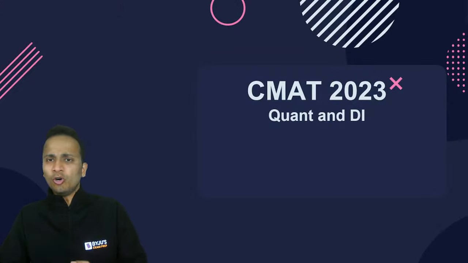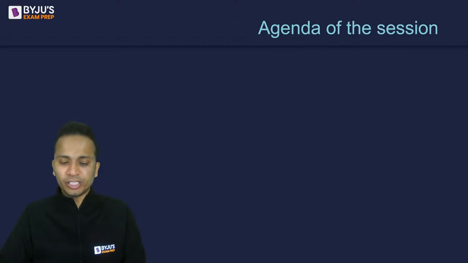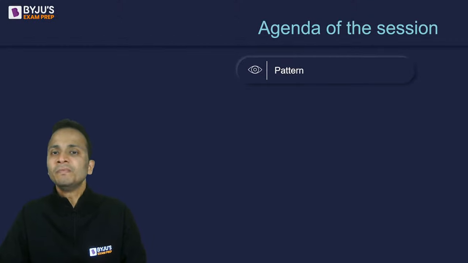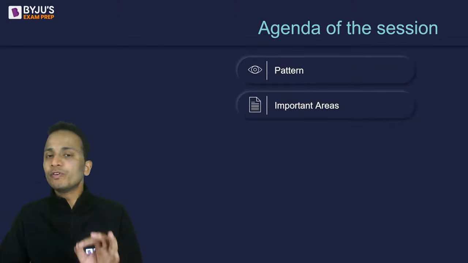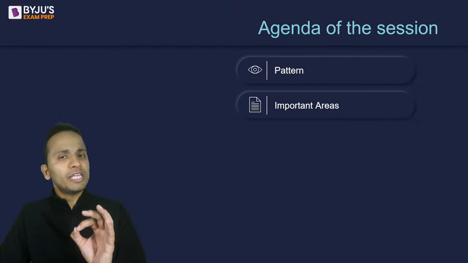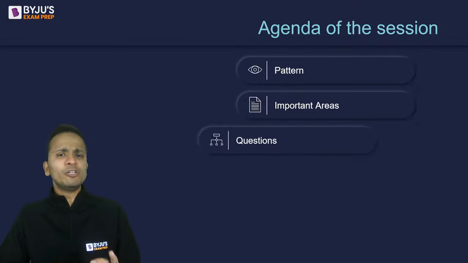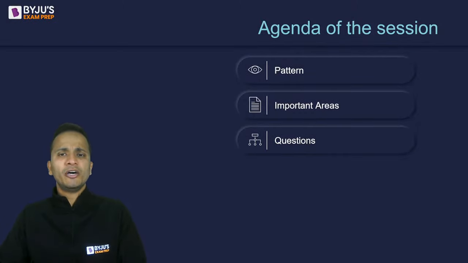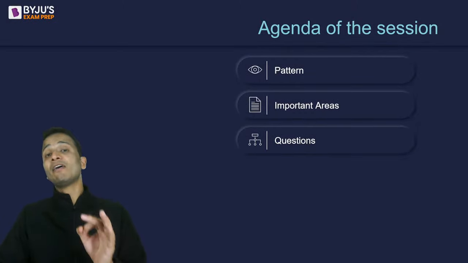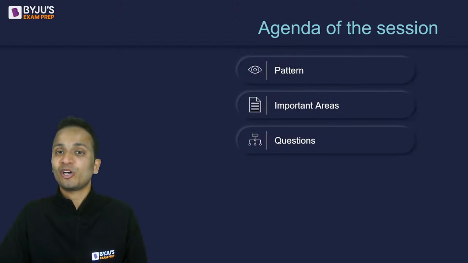All right. So this is the agenda of the session that we'll be discussing today. We'll be looking at the overall pattern in the first 2 or 3 minutes. Then after that, we'll move specifically and talk about the important areas in quant and data interpretation. And then we'll solve some of the questions related to quant and DI that have already appeared in the previous year papers of CMAT.